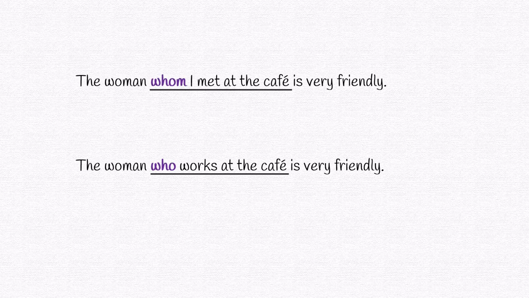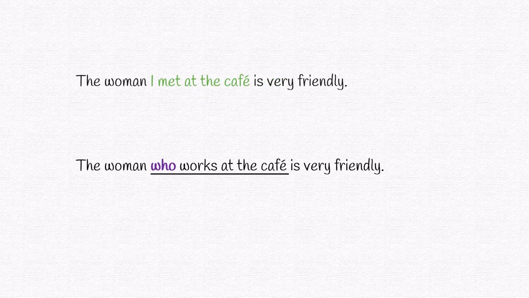In the relative clause of the first sentence, I is the subject, met is the verb, and whom is the object. It refers to the woman who is receiving the action, met. For this reason, this is an object relative clause. We can leave out the pronoun in an object relative clause. So we could simply say, the woman I met at the cafe is very friendly. Leaving out the relative pronoun can make sentences more natural and easier to read.